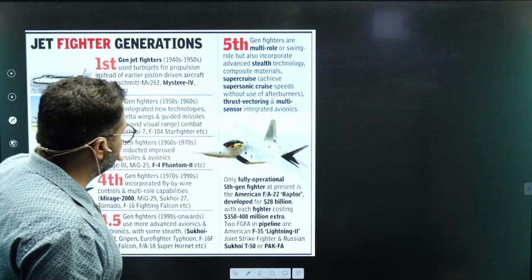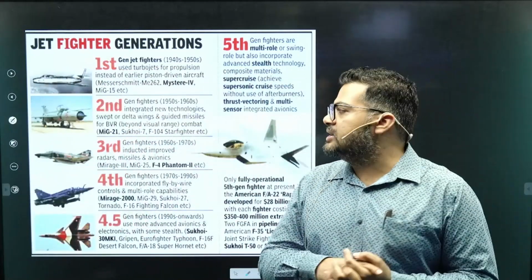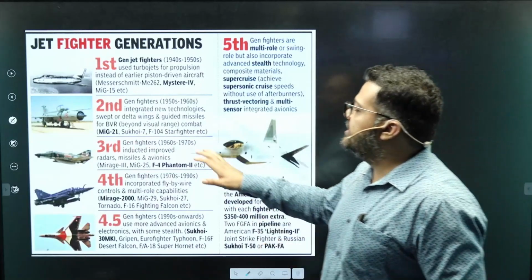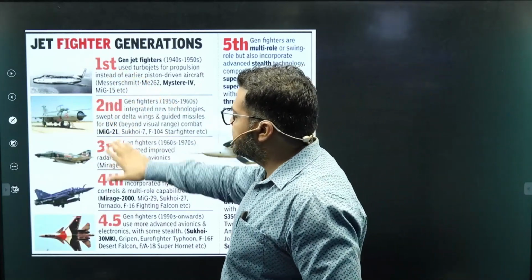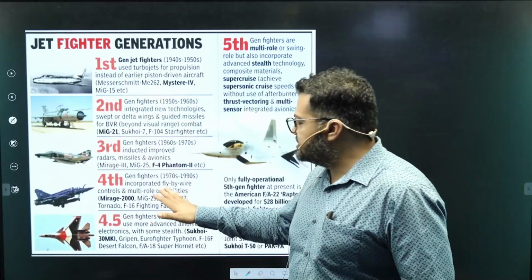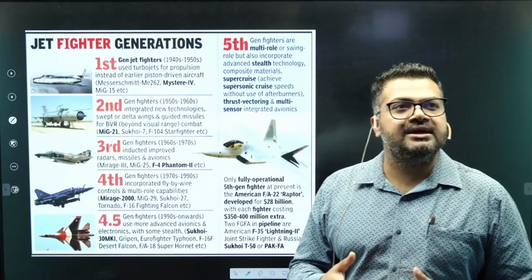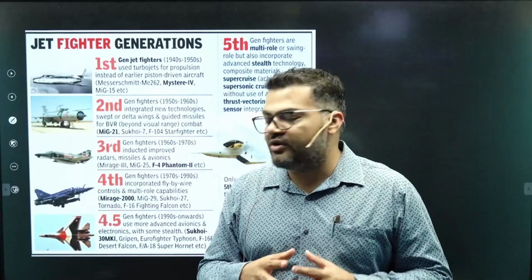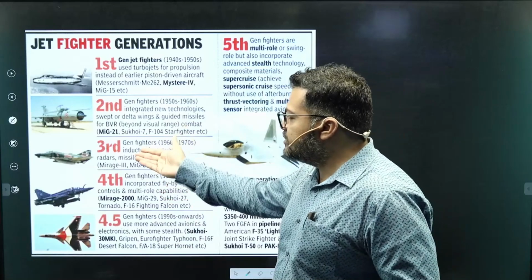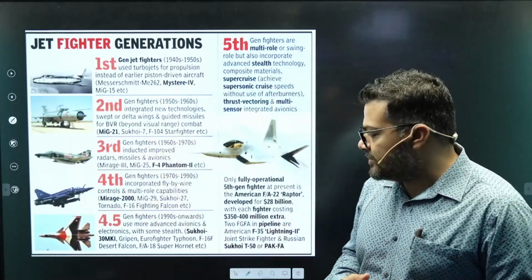So this is a simple newspaper cutout from Times of India that we have been able to find on the internet, and it very clearly defines what are first generation, second generation, third generation, and fourth generation. So it clearly shows that fourth generations are basically the ones which have better control systems, and they are also capable of managing all the capabilities of the third generation, but they can go even faster and manifest those capabilities even greater.